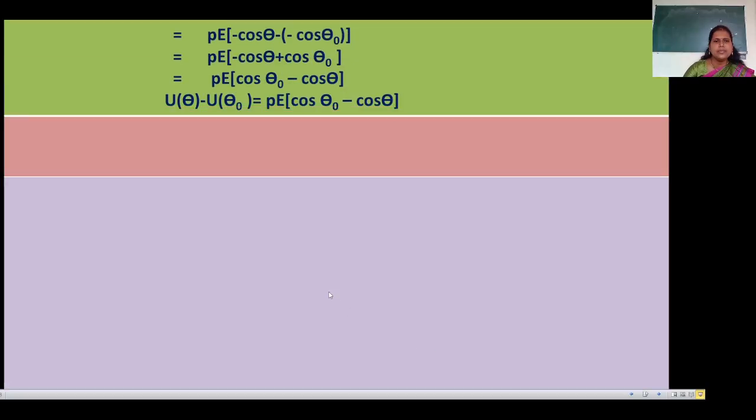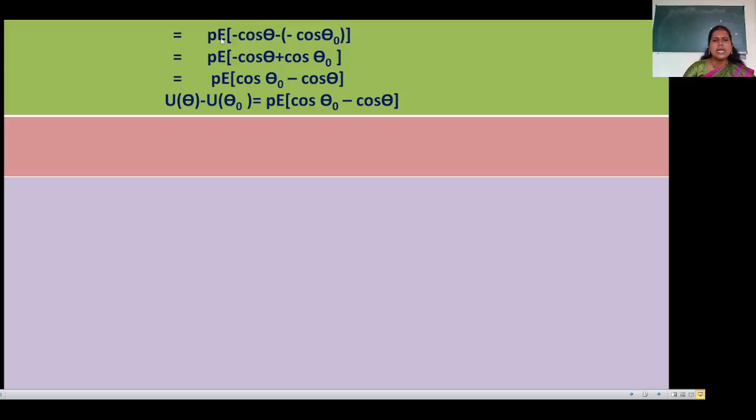Now see here that W is equal to the integration of external torque. After substituting the value of external torque, we get P, with two limits, theta 0 and theta.